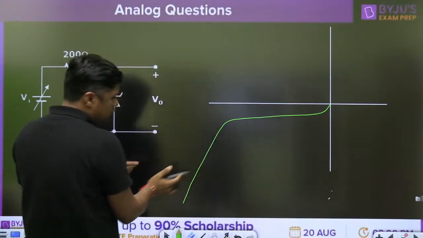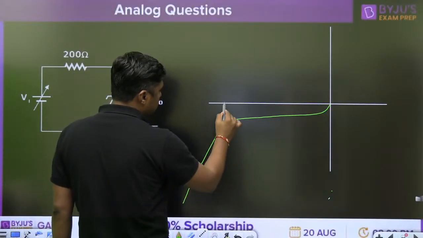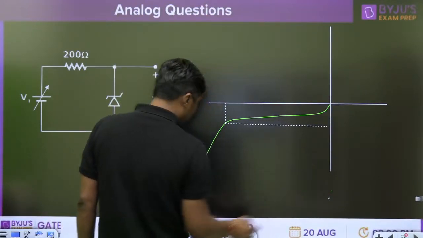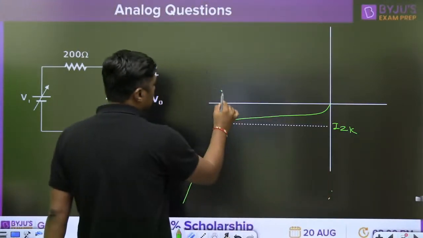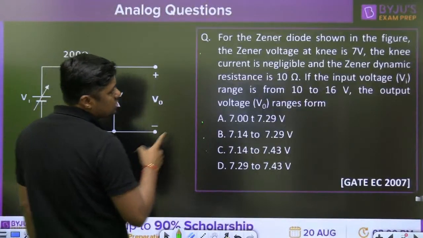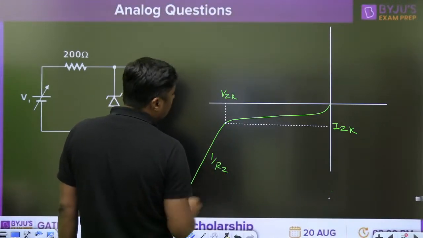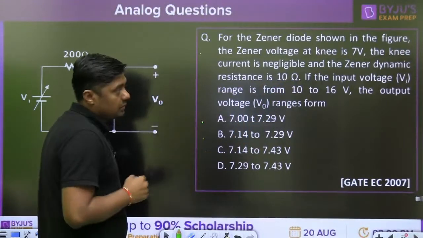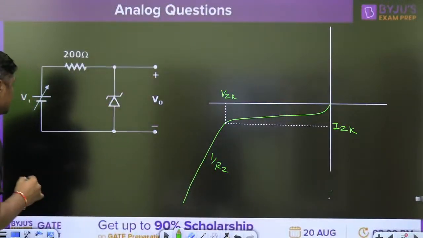Somewhat elevated, I am zooming it, that is the elevated curve. This is called knee voltage and that is called knee current, IZK. VZK. And what is the dynamic resistance of this? The slope of this line is what? 1 by RZ. What is the value of RZ given? 10 ohm. 10 ohm.